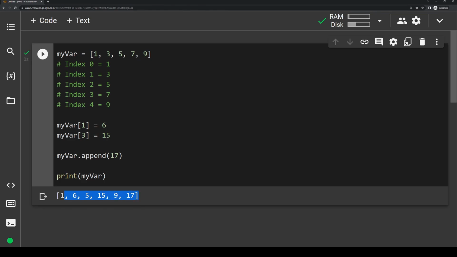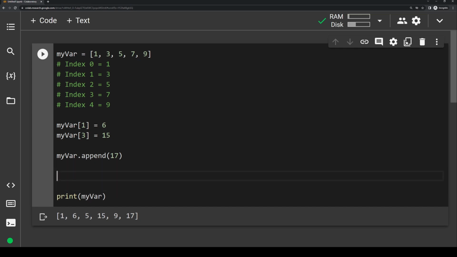What if we instead want to add a new item somewhere else in the list that isn't at the very end? For that, we can use the insert method. The insert method has two values you need to put inside of it. The first is the index you want to insert at, and the second is the value you want to insert. Let's say I want to insert the integer 3 at index 2. I would write myvar dot insert, and the first value is the index, so index 2, and then the value 3. Now if we print this out, you'll see that at index 2 it added a 3 and pushed everything else over.